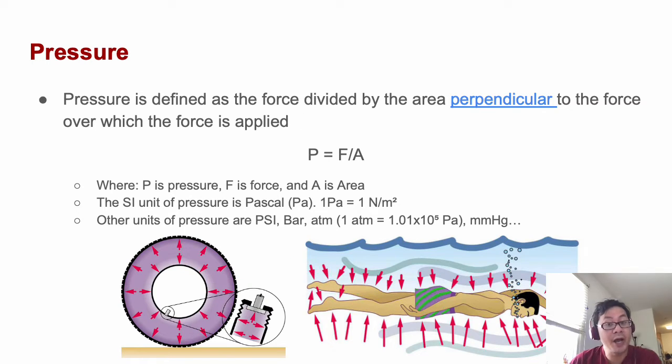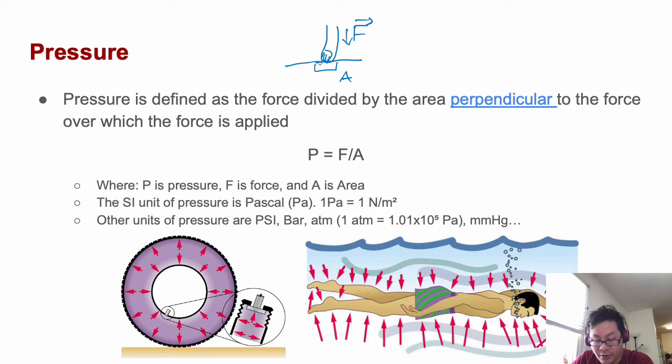The second term is pressure. Pressure is the force put on an area, perpendicular to the force, over which the force is applied. Something like I put my finger on my skin. This is my finger, my skin. I apply a force here, put on the area here, and I can find pressure by using the amount of force divided by the area.